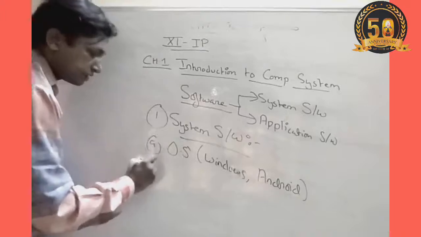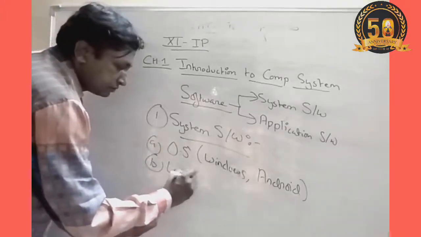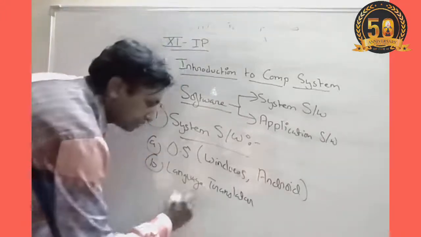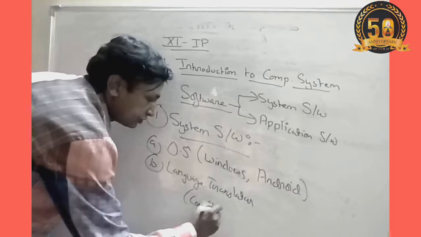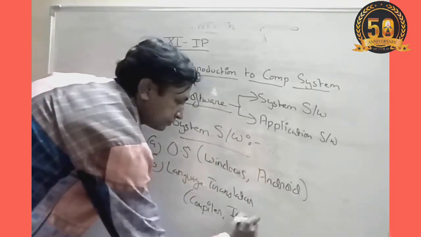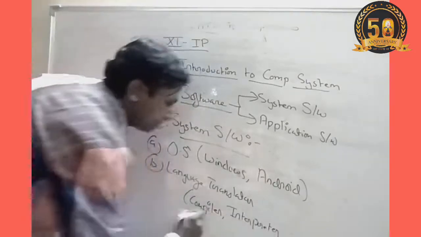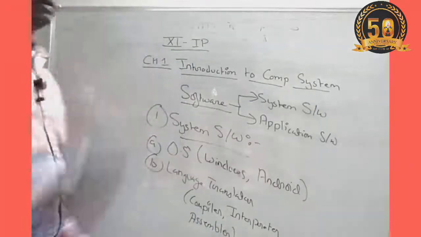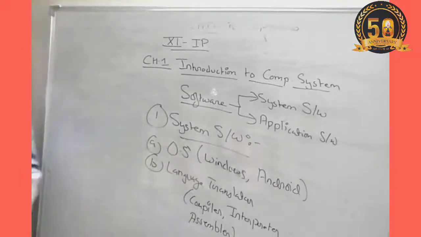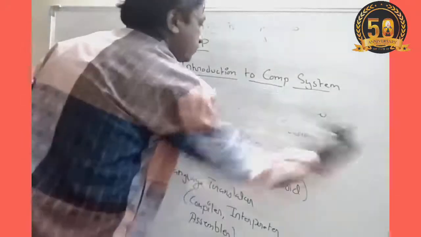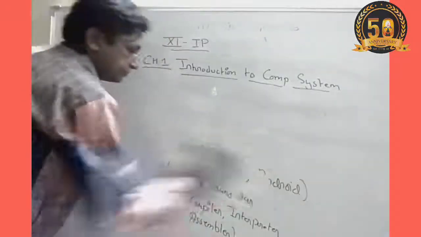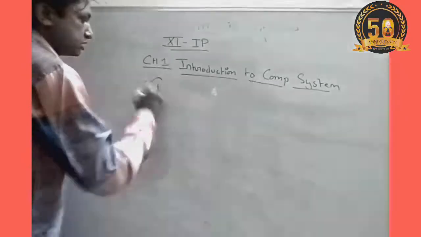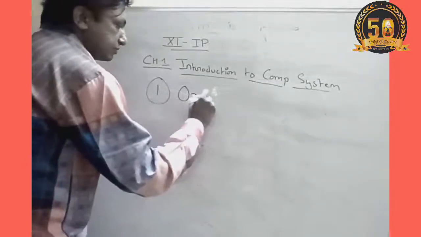Besides that, language translators like compiler, interpreter, assembler, all these are system software. Now, one by one we have to explain each and every system software. So the first system software is the operating system.